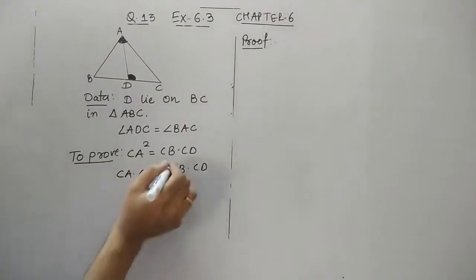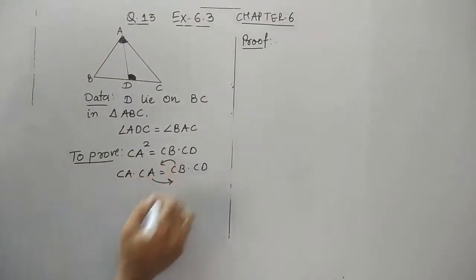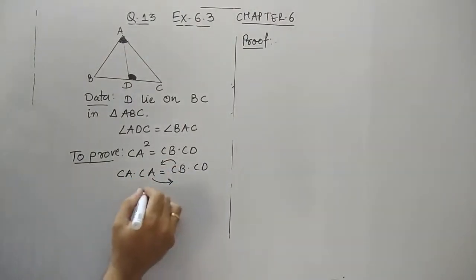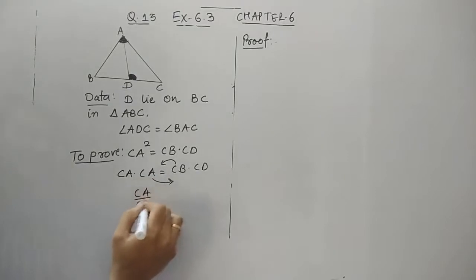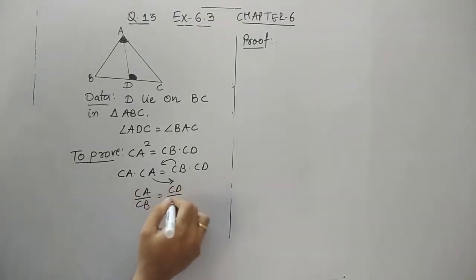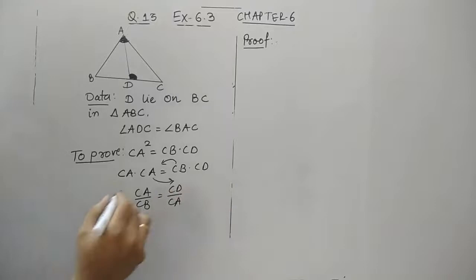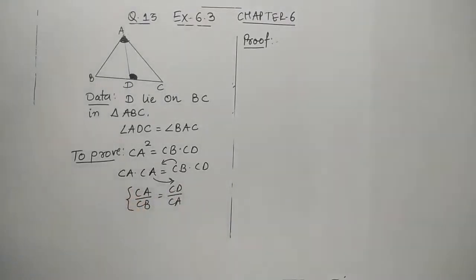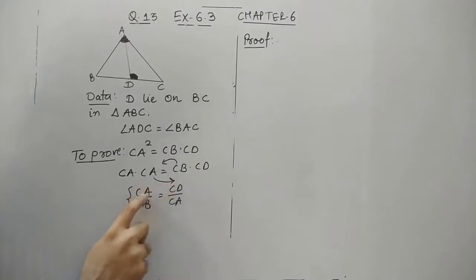So what I'll do, I'll take this BC here and this CA on this side. So we can see that CA upon CB is equal to CD upon CA. Now if we want to prove this, I'll prove triangle ACD and ABC similar.